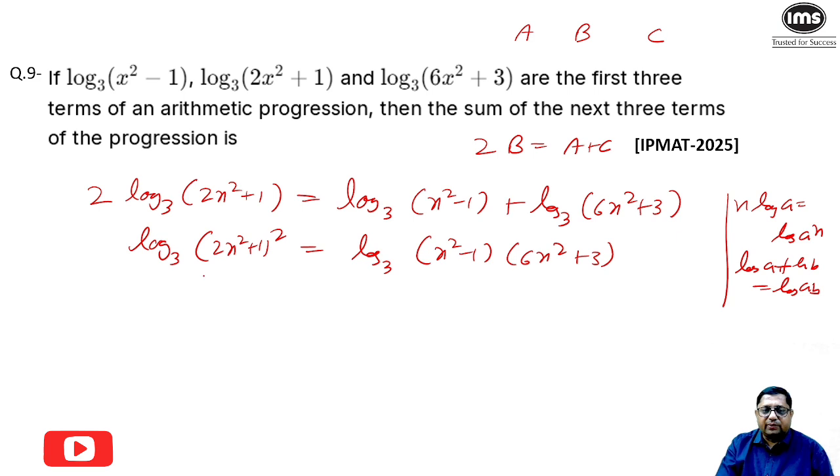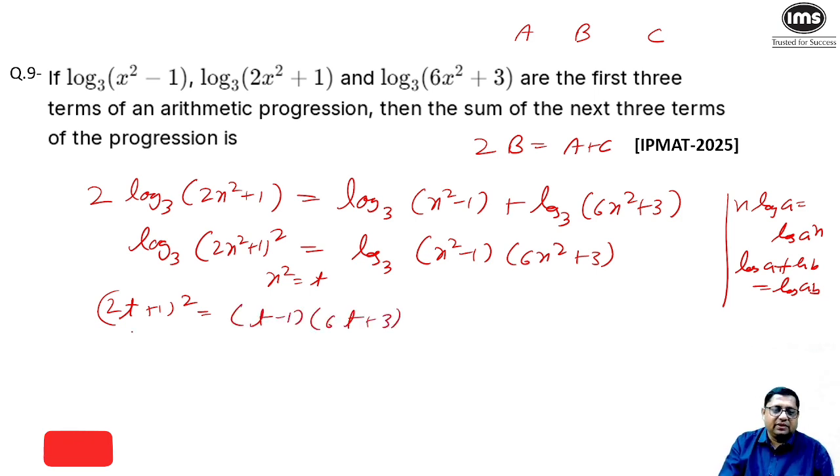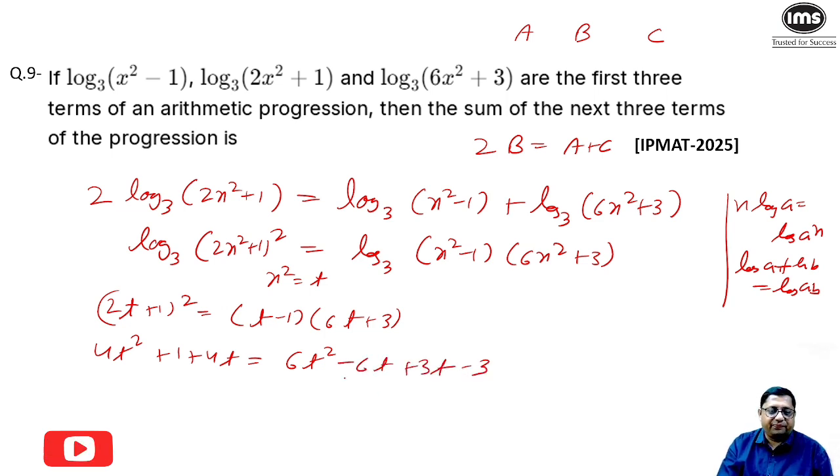Now we can remove log by taking anti-log, and we can assume let x square is equal to t. So this will become 2t plus 1 whole square is equal to t minus 1 into 6t plus 3. So it will become 4t square plus 1 plus 4t is equal to 6t square minus 6t plus 3t minus 3. So my equation will become 2t square minus 7t minus 4 is equal to 0.